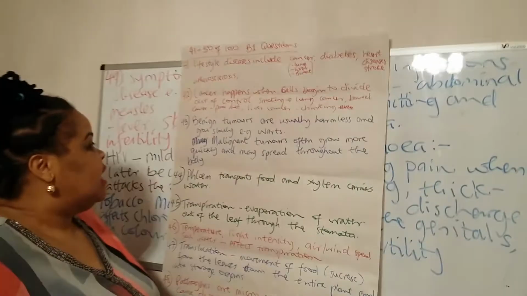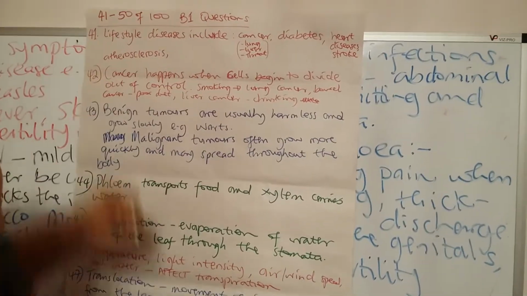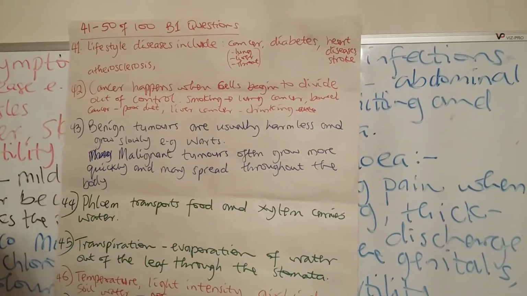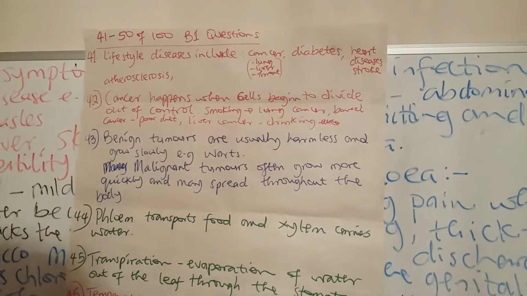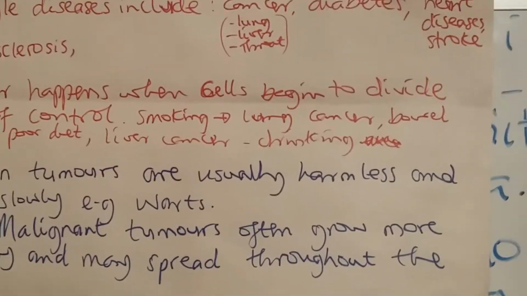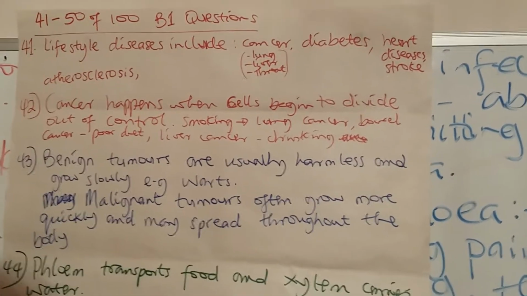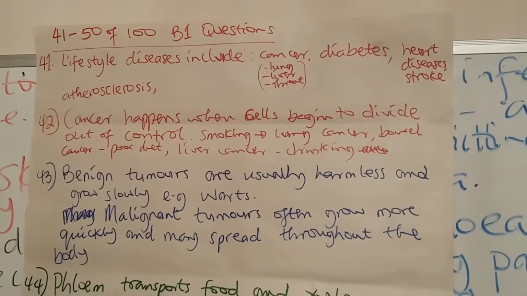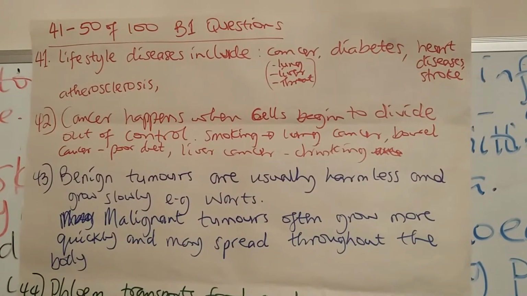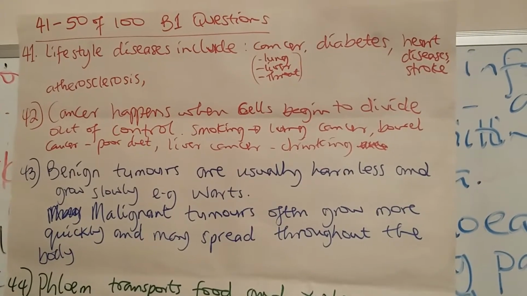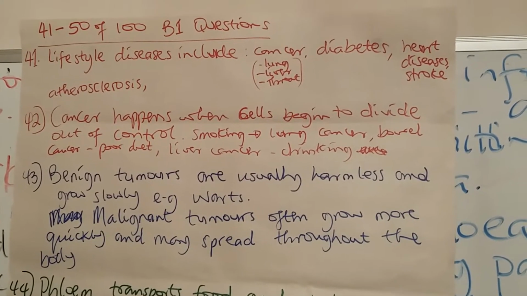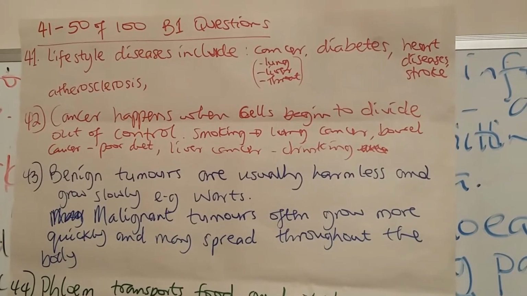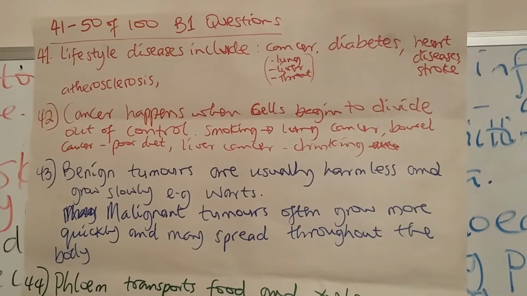So let's go. It says list some lifestyle diseases. They include certain forms of cancers like lung cancer, liver cancer, throat cancer, bowel cancers. They can be caused by lifestyle, that is the choices of food and drink and things people do to their bodies. And then diabetes, that is type 2 diabetes actually, because type 1 diabetes is not lifestyle, it could be that children can have it from when they're born, but type 2 diabetes is a lifestyle disease.